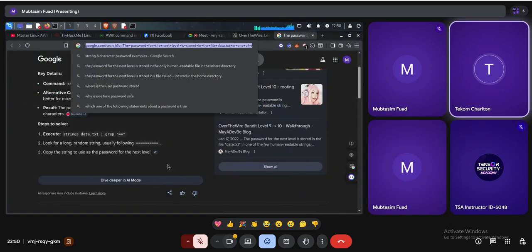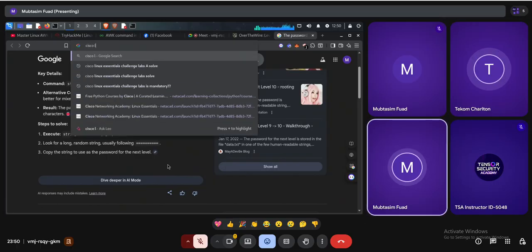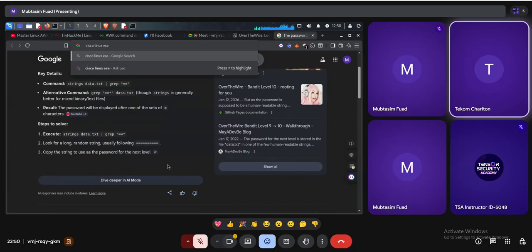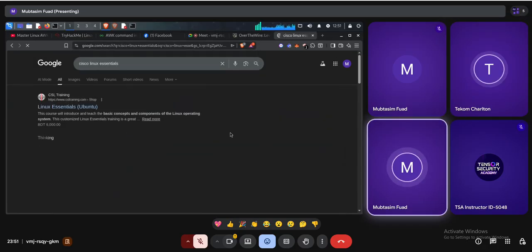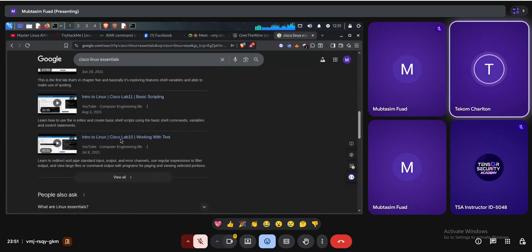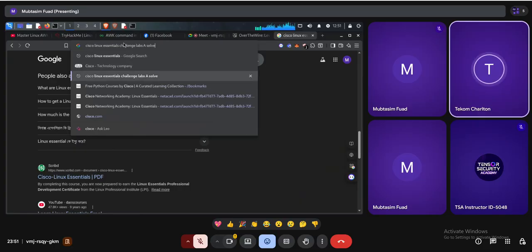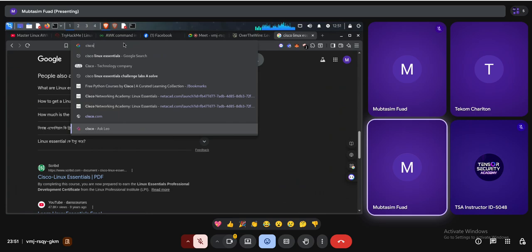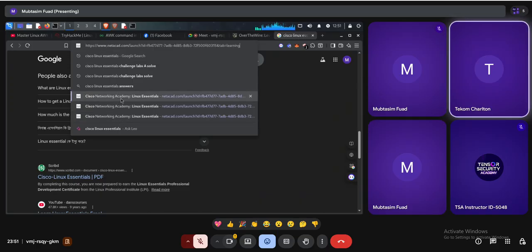So the task is, first of all, there is a code for Cisco Linux install. It will teach you everything about Linux. So you have to just complete this course. So you have to just copy this code. Let me show you.